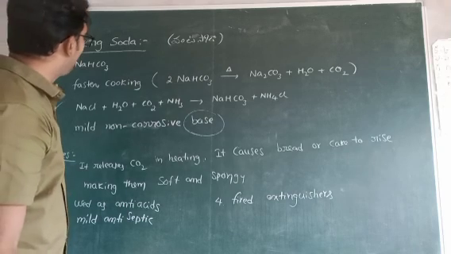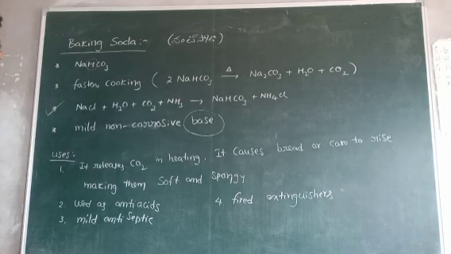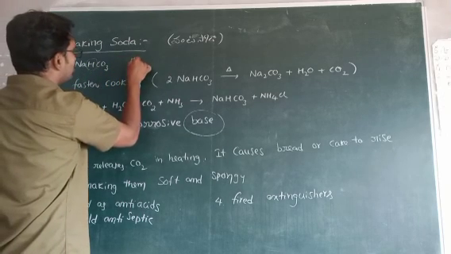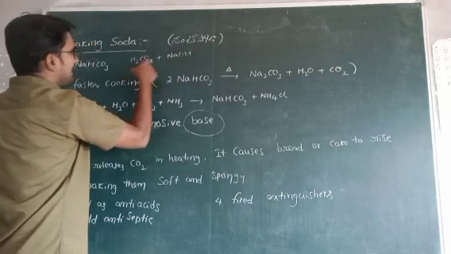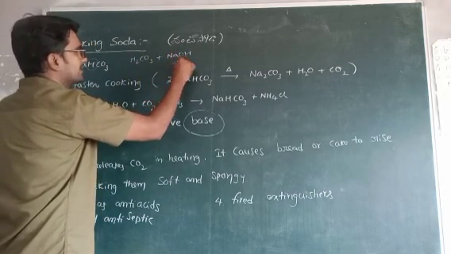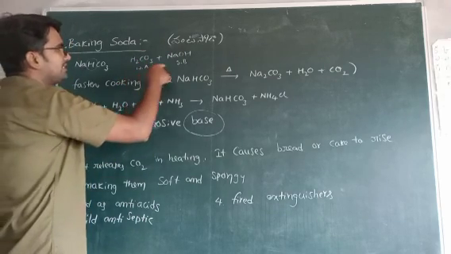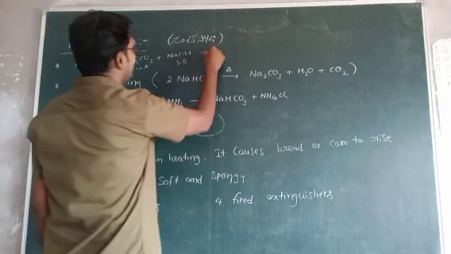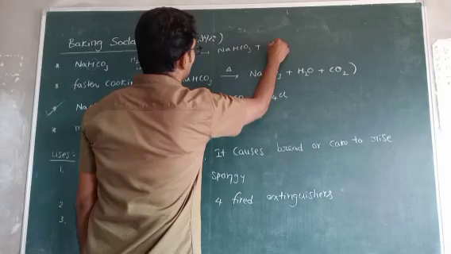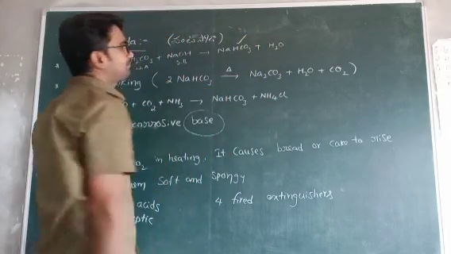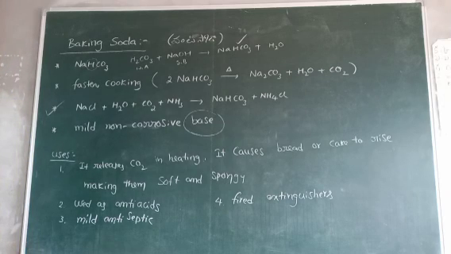Sir, why is it called a base, sir? Means actually, still a replaceable hydrogen is present. But this is coming from H2CO3 plus NaOH. Actually, NaOH is a strong base. H2CO3 is a weak acid. This H2CO3 reacts with strong base. It gives NaHCO3 plus H2O. So it acts as a small amount of basic in nature.